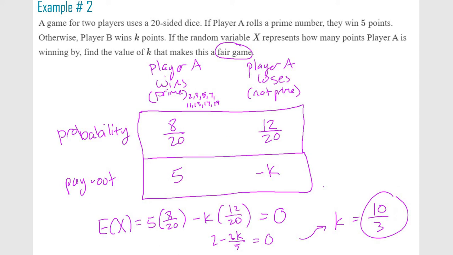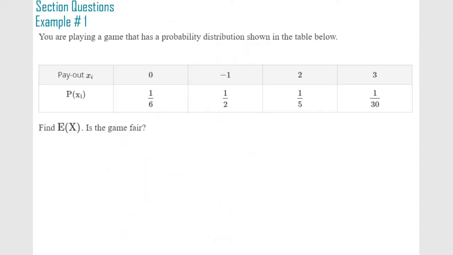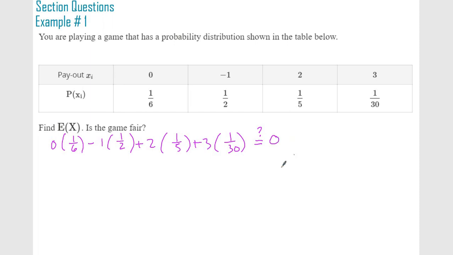So that's the payout, which is a little over 3 points. Okay, so why don't you try this one? Pause it, see how you do. Find E of x. So you do the payout times the probability. And we want to know, is it fair? So we want to see what that equals. Fair means it has to equal 0.